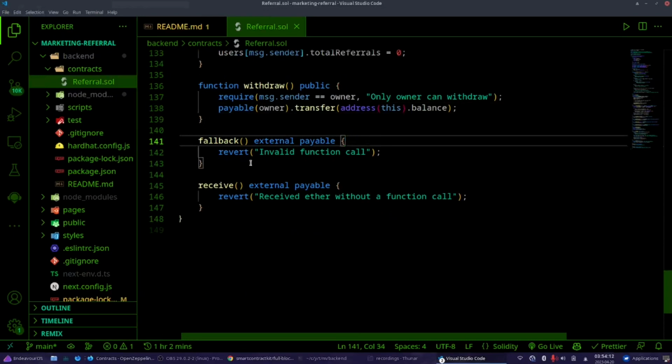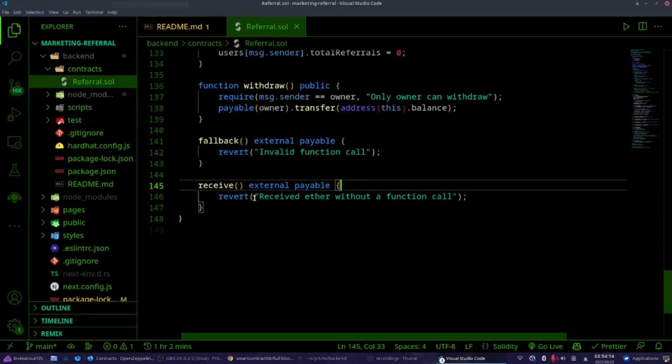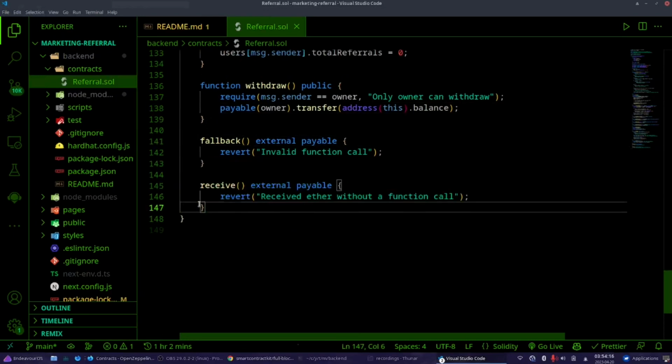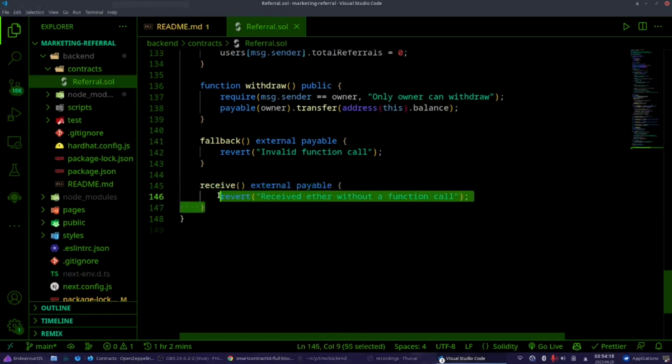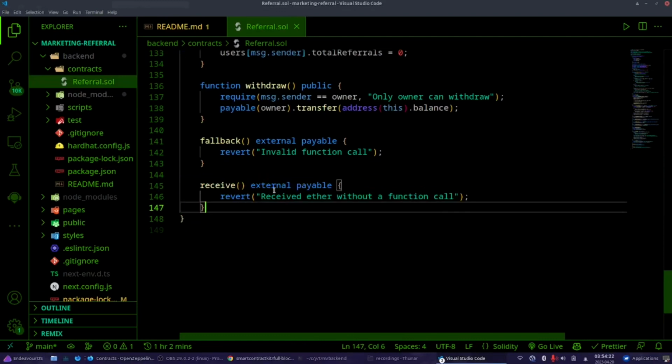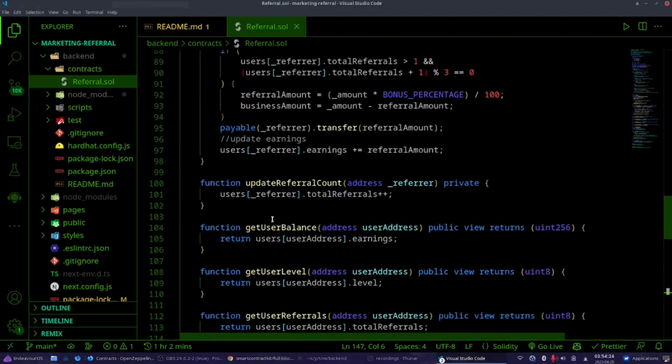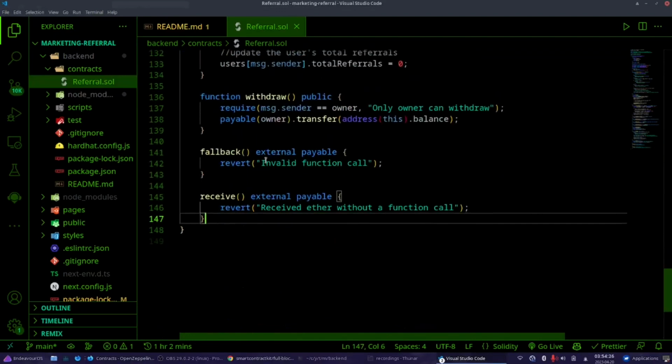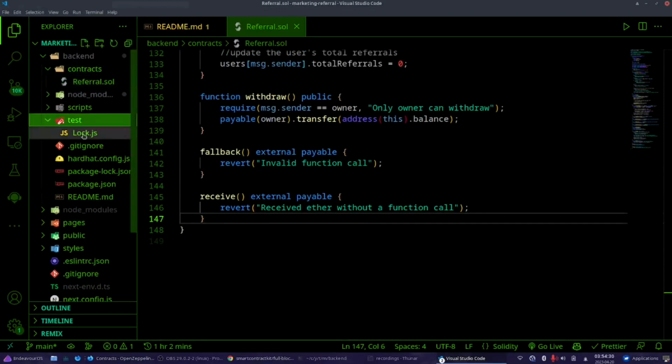Now we need to have a fallback function and the receive function, very important. If you don't have this function, the contract will not receive money. These payable functions won't work, they will give errors, so we have to add these two. Now we have our